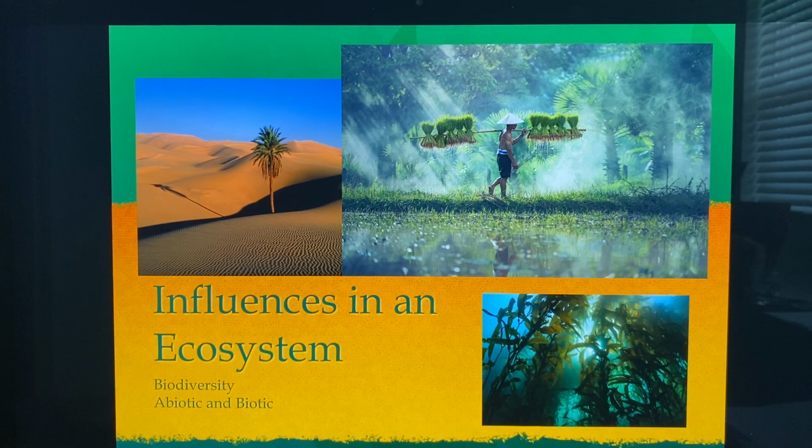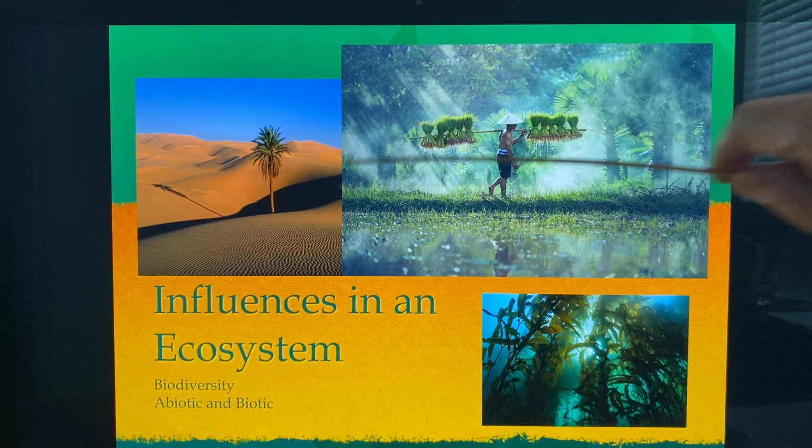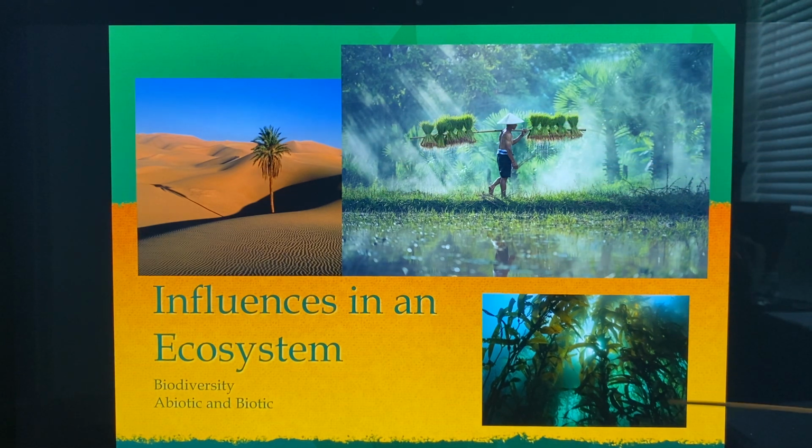So we're in your biology book in chapter 15 on the influences in an ecosystem, the second section there. We're going to be talking about ecology. And also ecology has to do with biodiversity, abiotic and biotic factors. Those are some of the things we're going to talk about in this section. So you can see here the different, of course, this being a different ecosystem than the areas of land. There's actually two ecosystems. One is of the water, aquatic, and one of the terrestrial. So let's begin.